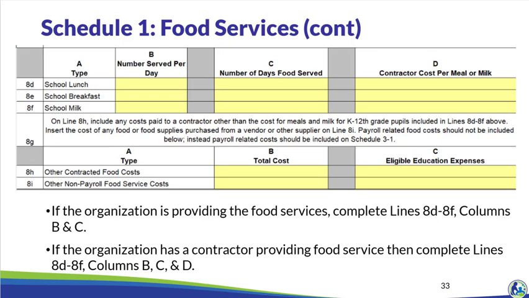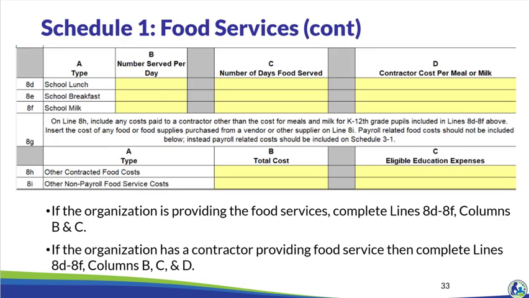If a contractor is providing food service for the school, complete columns B, C, and D for lines 8D through 8F. This would include situations where the school is paying a set dollar amount for lunch, breakfast, and/or milk to a third-party food provider. If a school is purchasing food from a vendor but preparing meals themselves and serving it, this budget should be completed based on the organization providing the food service. In that situation, the cost of the food would go on line 8H.